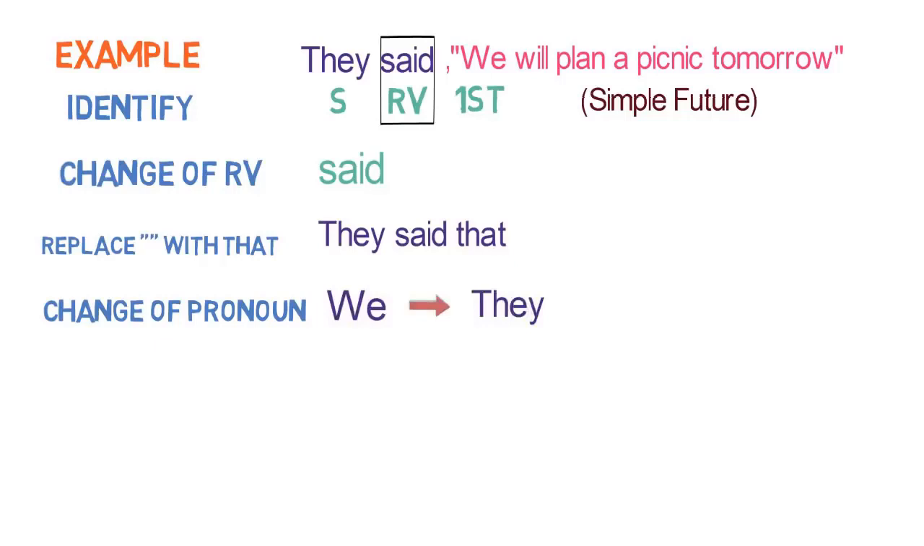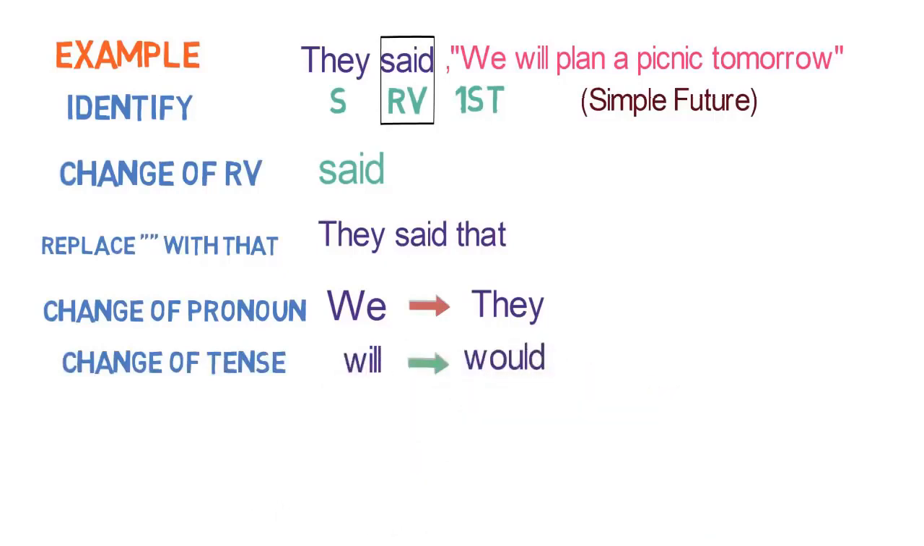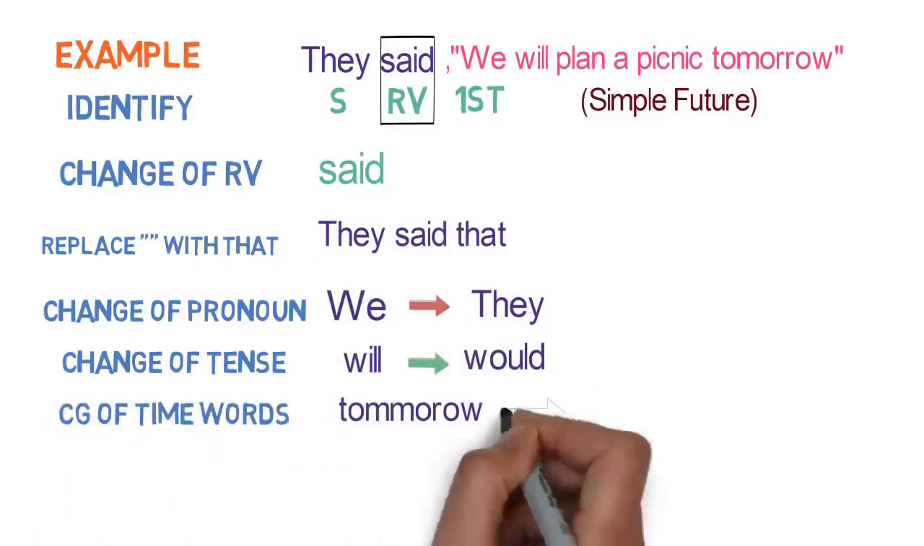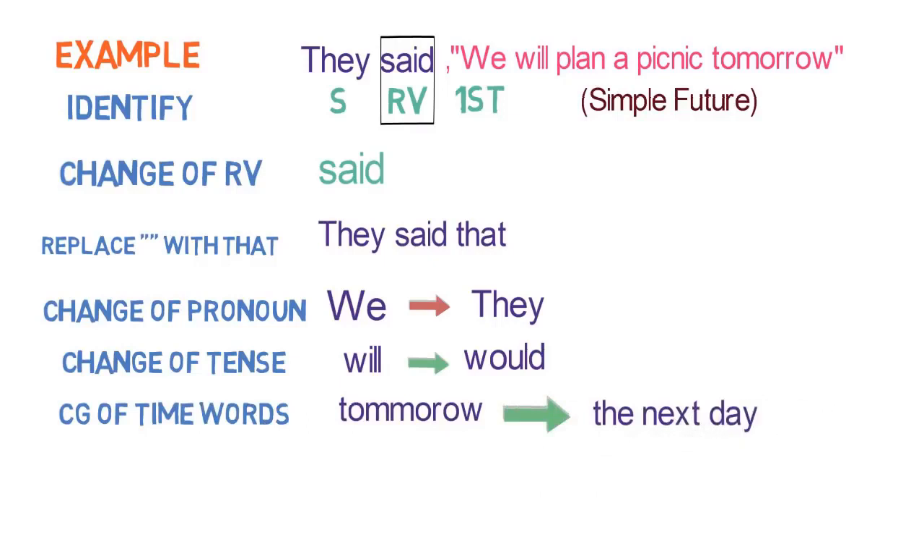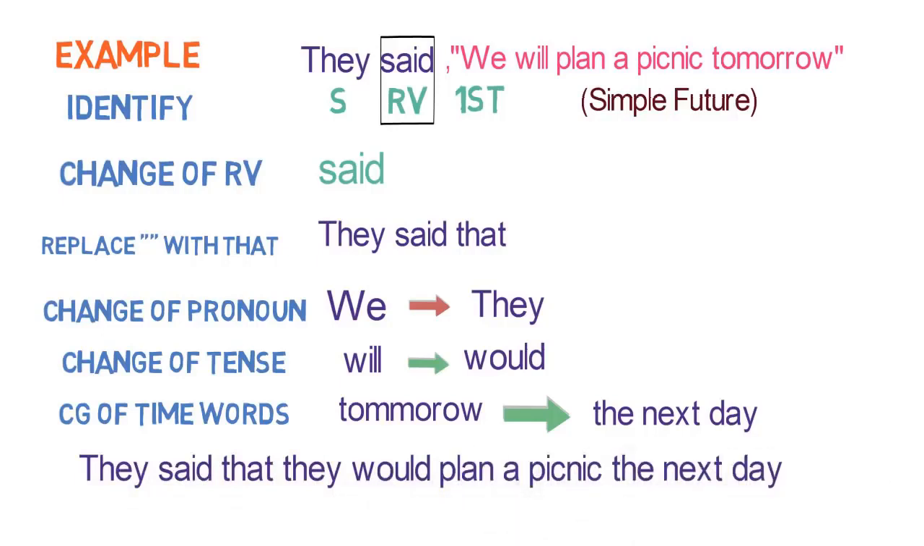Now the fifth step is change of tense. Here the tense is in simple future. In this case, will be converted to would. Sixth step is of change in time denoting words. So tomorrow will be converted to the next day. The final sentence in the indirect speech is they said that they would plan a picnic the next day.